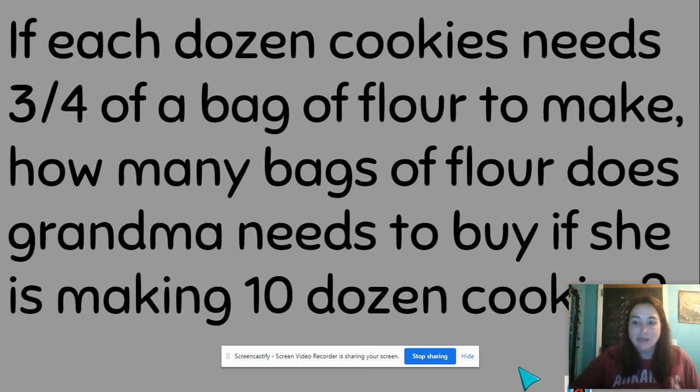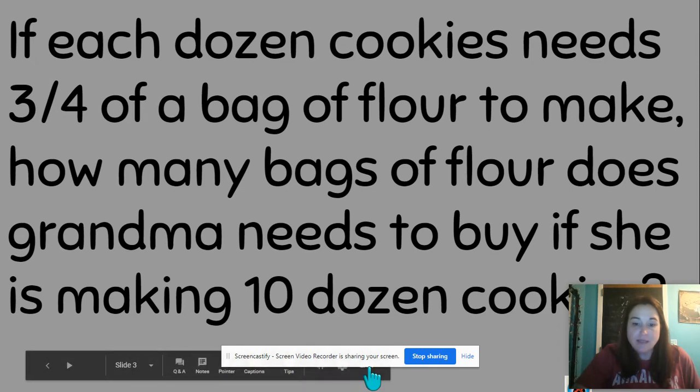That's a lot of cookies. Because 10 dozen, that's 120 cookies. Holy cow, lots of cookies. So we've got 10 times 3/4 of a bag.